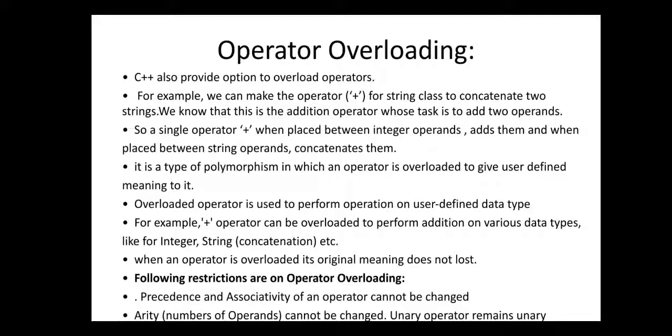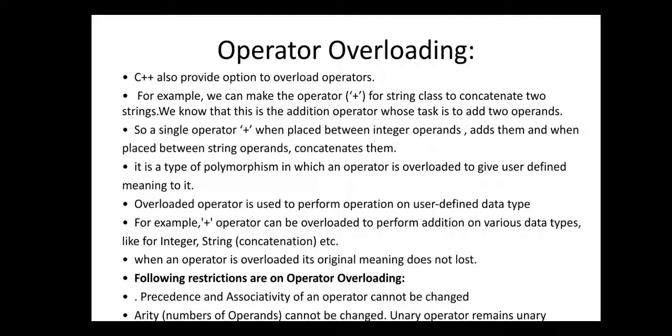Okay, C++ provides the concept of operator overloading, means there are some operators, plus plus, minus minus, plus, addition, subtraction, multiplication, division. So here we perform the overloading of these operators.